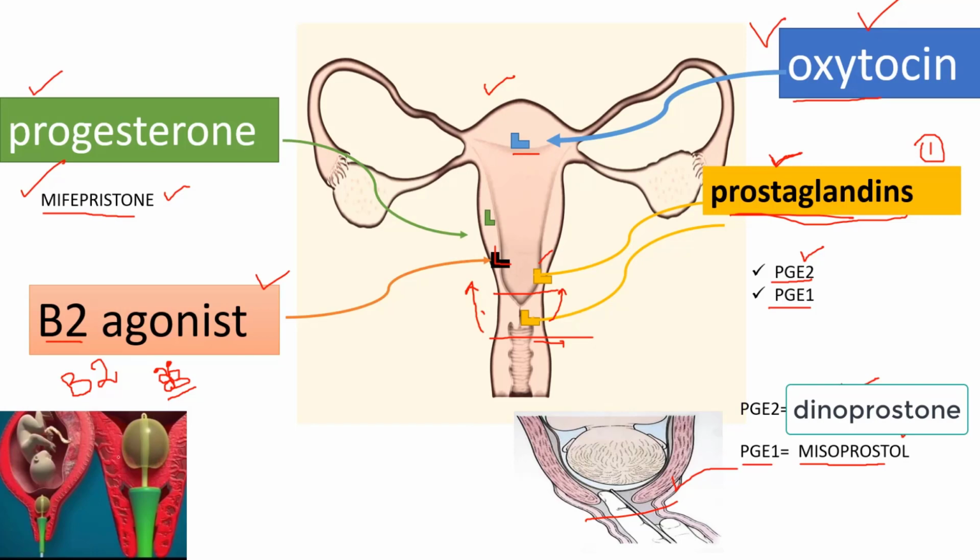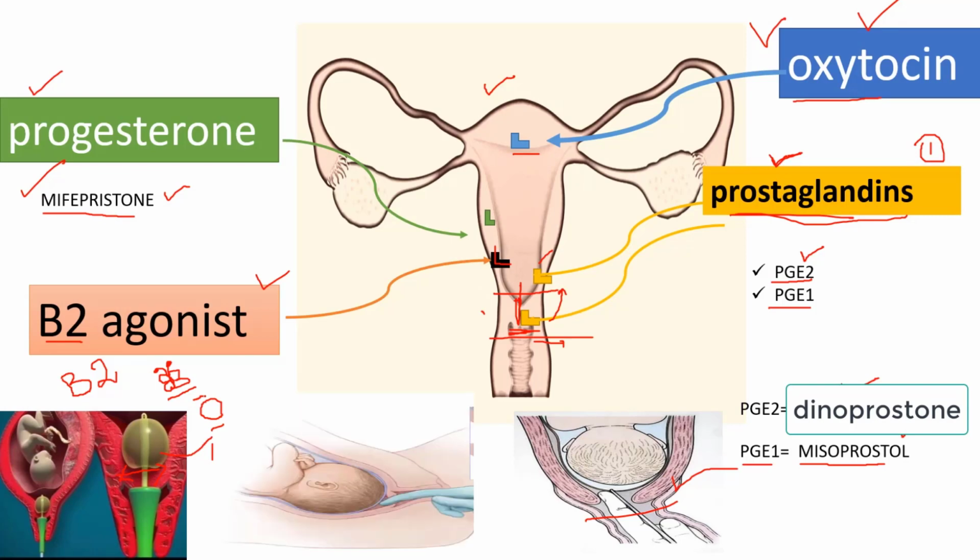When the balloon dilates, it exerts mechanical pressure on the cervix. Due to this mechanical pressure, there will be ripening of the cervix. Slowly the cervix will ripen, and due to this mechanical effect, there will be more release of oxytocin from the posterior pituitary gland, as happens in the Ferguson reflex. And what is the Ferguson reflex? I have explained it in another video; the link is in the description box.